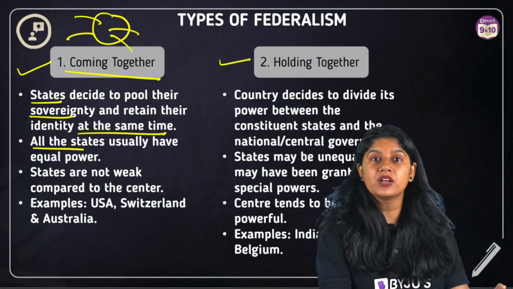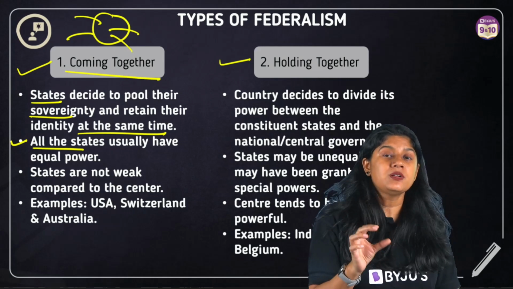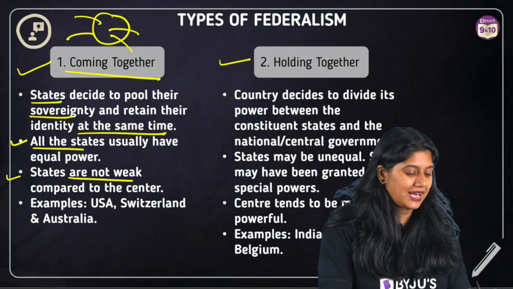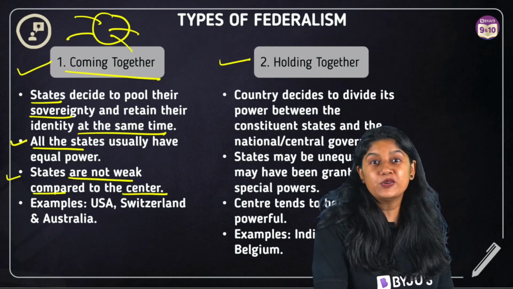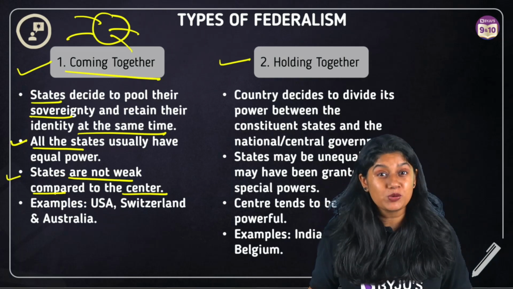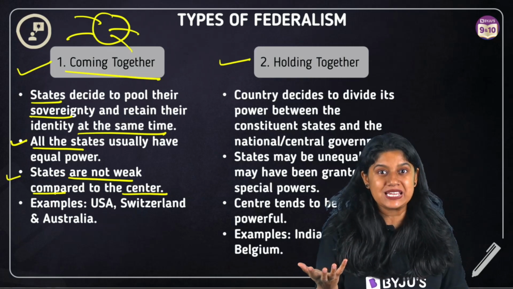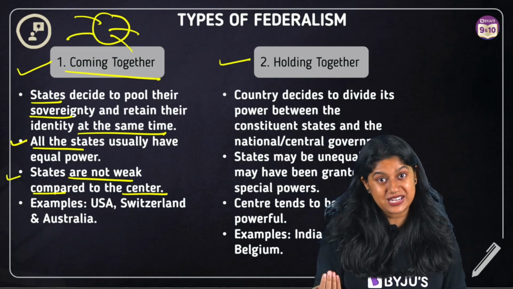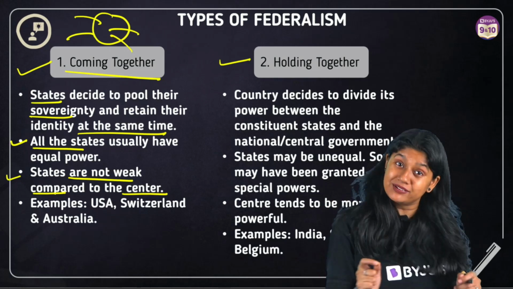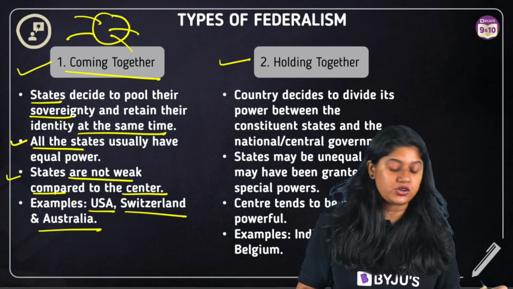All the states will have equal power. It's not that the center will have more power. No. The center and the states will have equal power. States are not weak as compared to the center. Even though we always say that the center is in power, right? But all the states have equal power and the center is definitely not higher as compared to the states, and states are not weak at all in front of the center. They have equal powers. We have some important examples, everyone. Examples are really essential, so please make sure you remember them. Examples are USA, Switzerland and Australia.